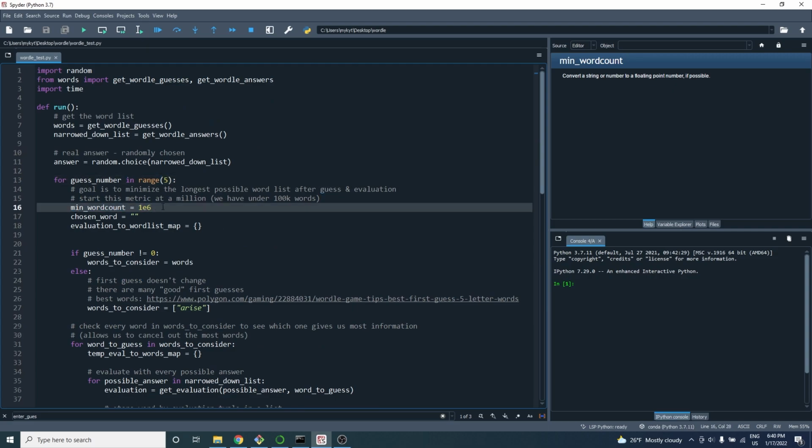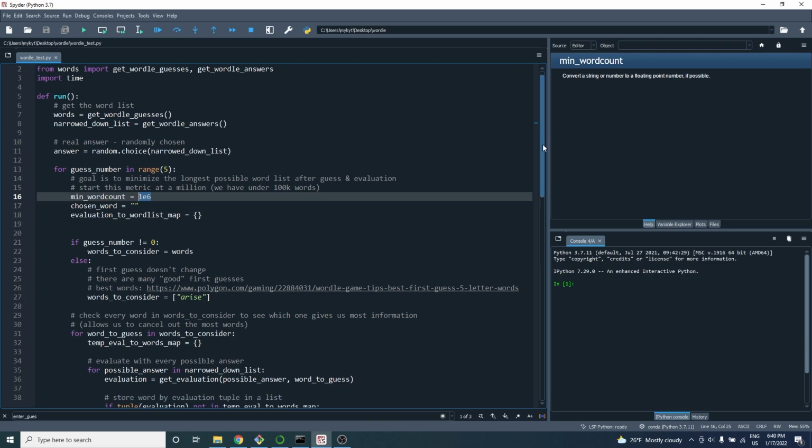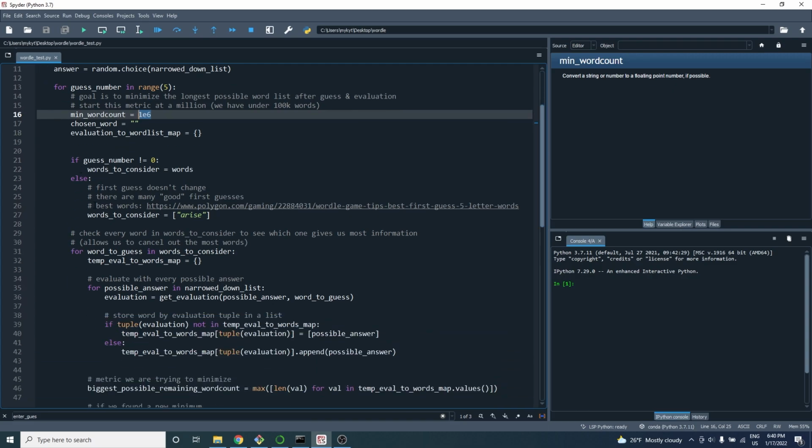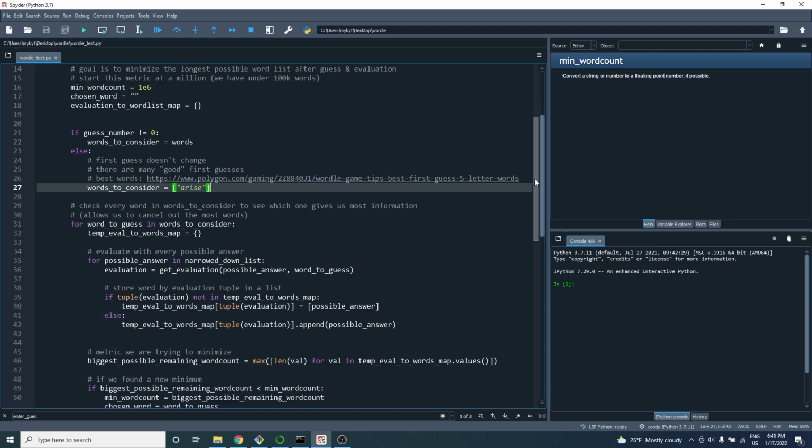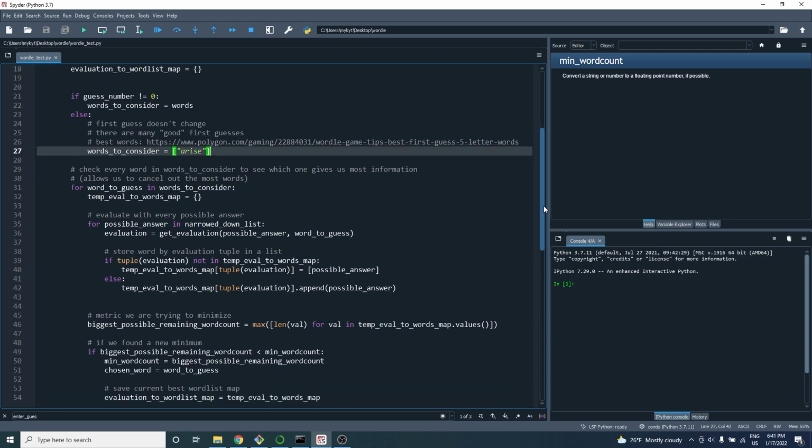Afterwards, we have this min word count variable, which is the value we're trying to minimize. I set it to something large like 1,000,000, but this is essentially the length of the narrowed down word list, or the narrowed down answer list. Then here, if the guess number isn't 0, we consider all words, but if it's the first guess, then we just guess the word arise. I tested this, and this is the best first guessing word for this algorithm, but you can also go to this link right here, and it will show you some other really good starting Wordle guess words, and arise is actually on that list as well.